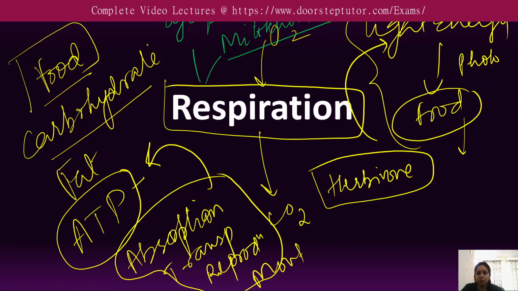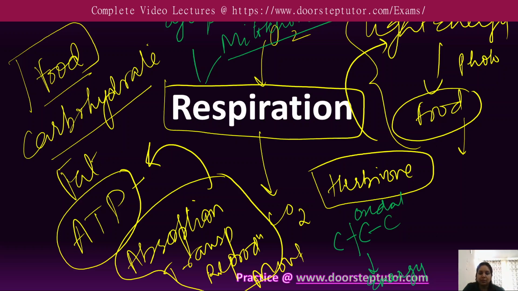Now, in a macromolecule there are complex carbon compounds. When the C-C bonds of the complex compound are broken through oxidation within a cell, it leads to the release of a considerable amount of energy.